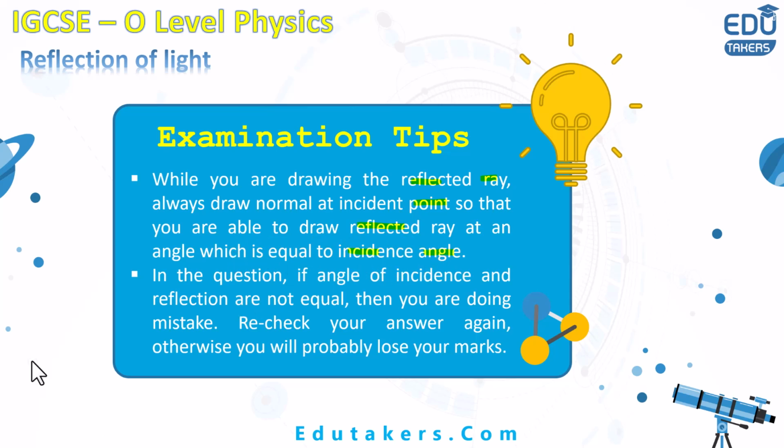In the questions, when you are asked to find the angle of incidence when the angle of reflection is given, or the angle of reflection when the angle of incidence is given, or both of these when the diagram is given, remember that according to the law of reflection, the angle of incidence and the angle of reflection are both equal. If you don't get both of these angles equal, it means that you are making a mistake. Then you need to recheck your answer again.